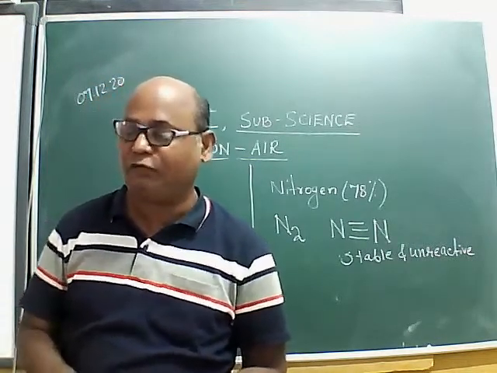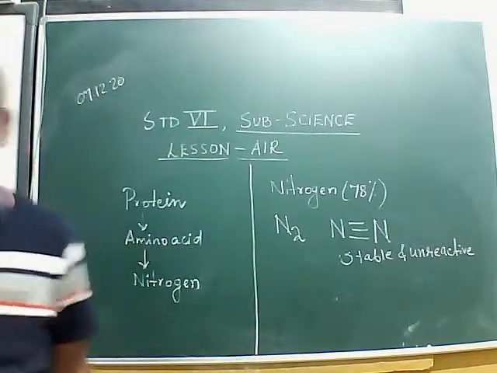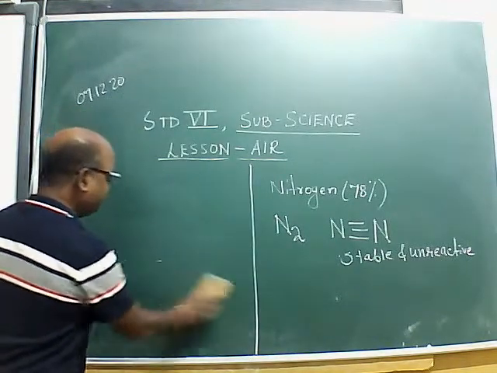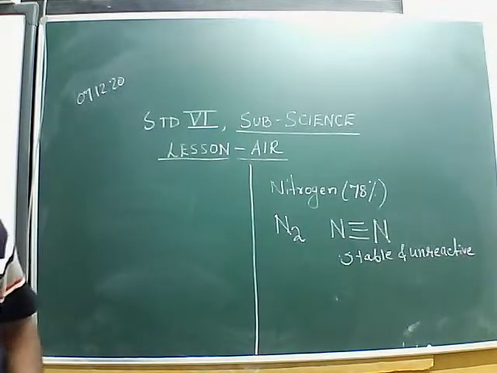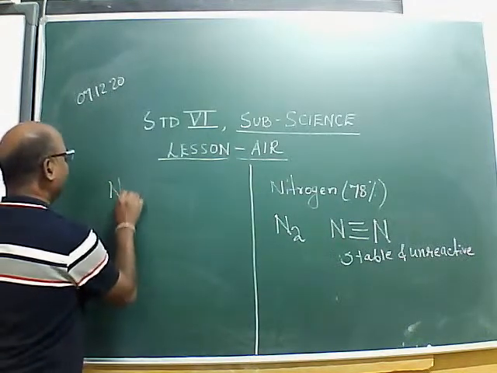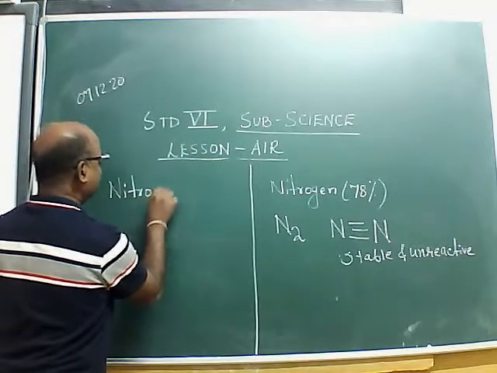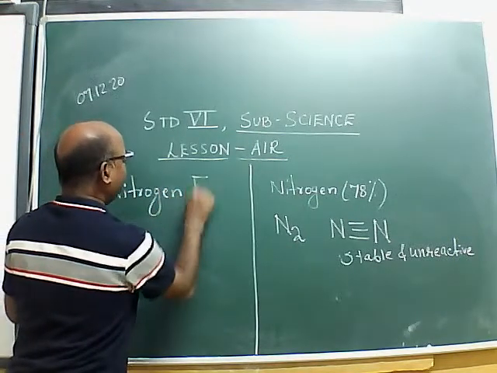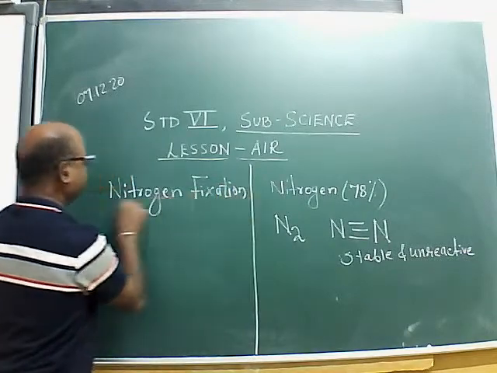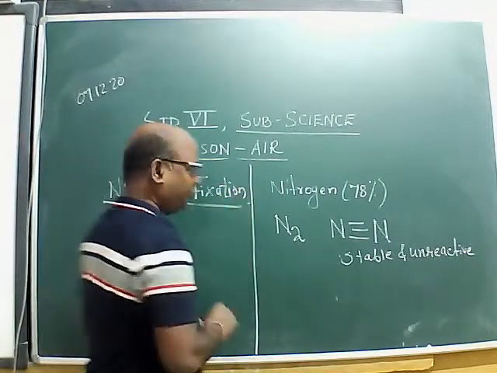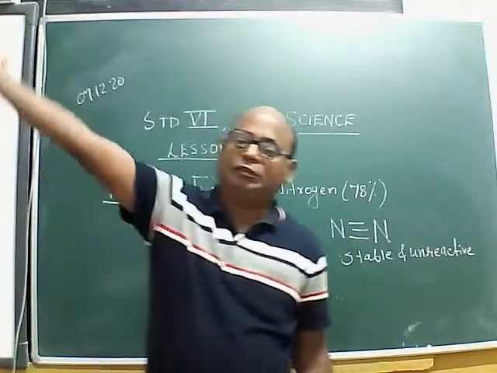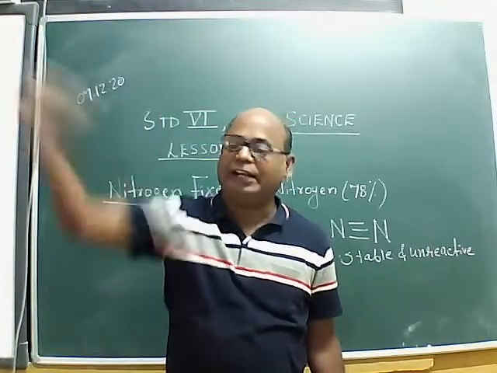And therefore there is a process known as nitrogen fixation. Nitrogen fixation is what we are going to study today. Either plant or animal cannot use this nitrogen in the air directly.